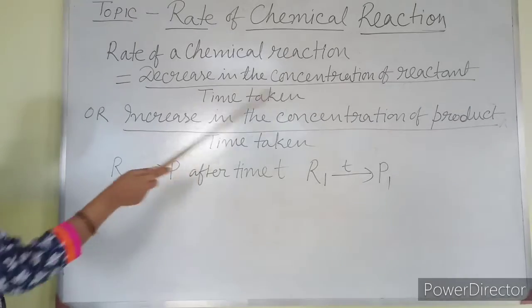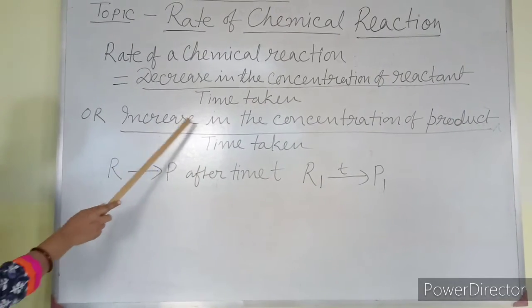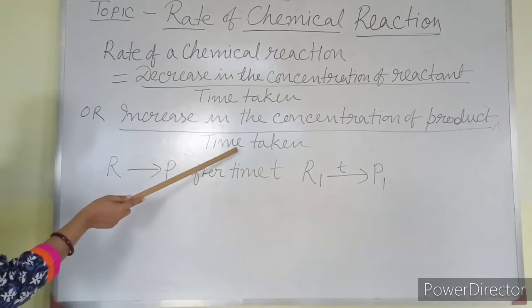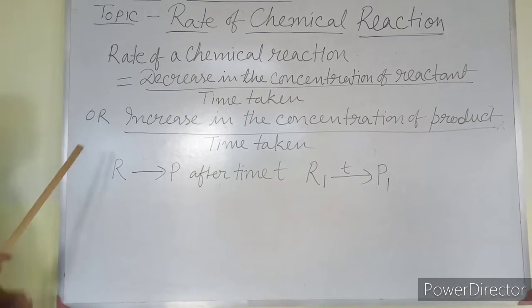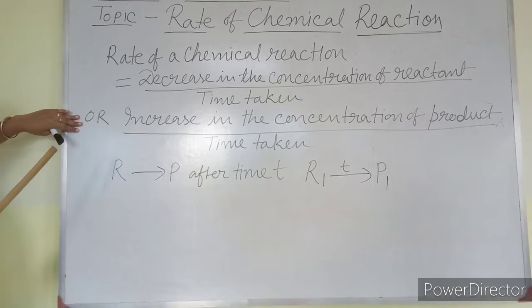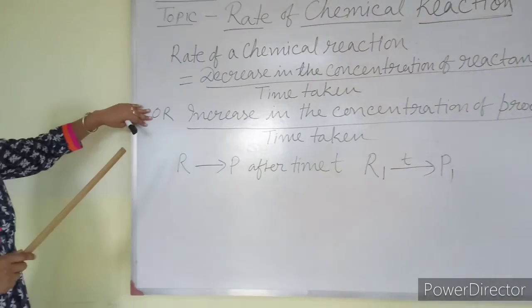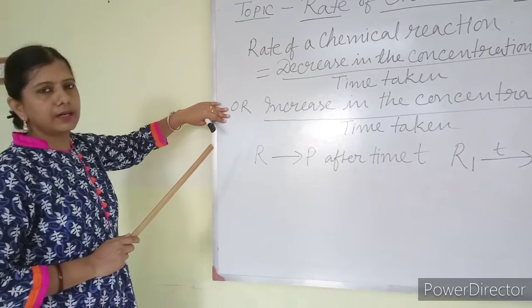Now for the product, what is the increase? Increase in the concentration of product by time taken. Both can be considered as the rate of the reaction. I can take any of these as the equation for finding the rate of a chemical reaction.